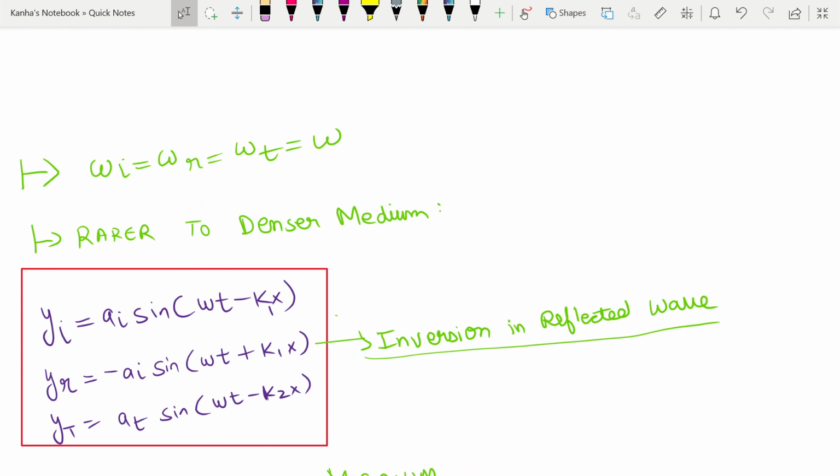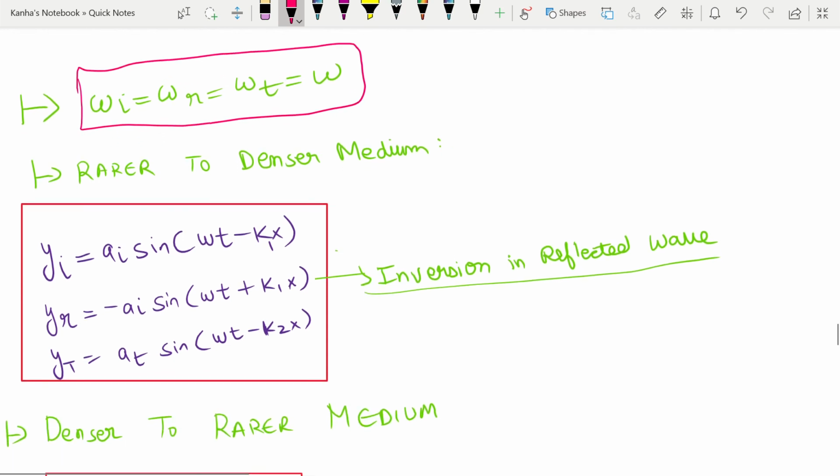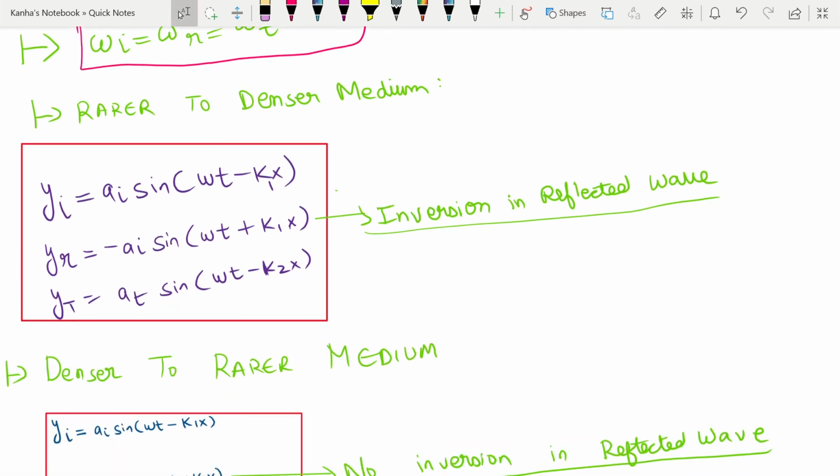First of all, the frequency does not change in any of the pulses, whether it is incident, reflected, or transmitted. Okay, it remains the same. Now, when you're going from a rarer to a denser medium, you can easily write your incident wave as A_I sine(omega t minus k1 x). Your reflected wave I will write as A_R instead of A_I, because in this case it does not purely take away all the energy. So it is equal to A_R sine(omega t plus k1 x).